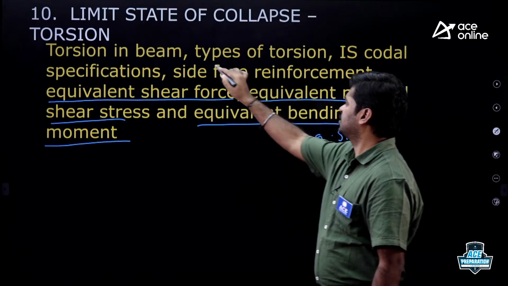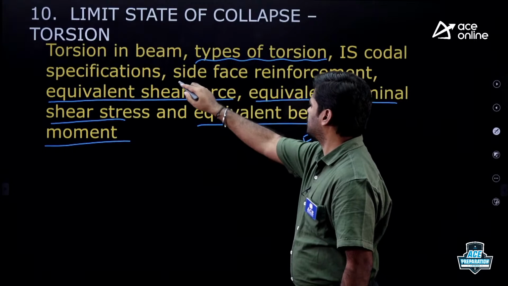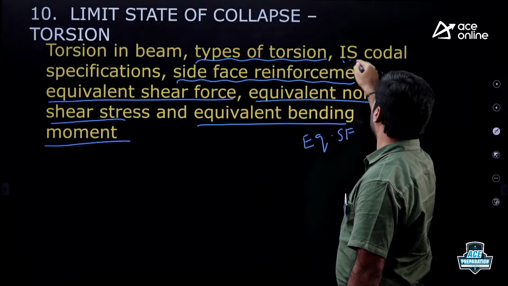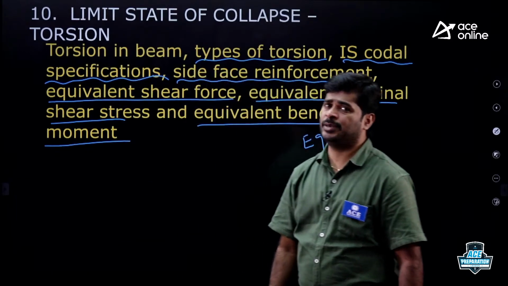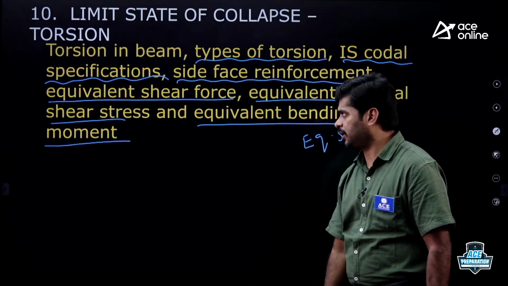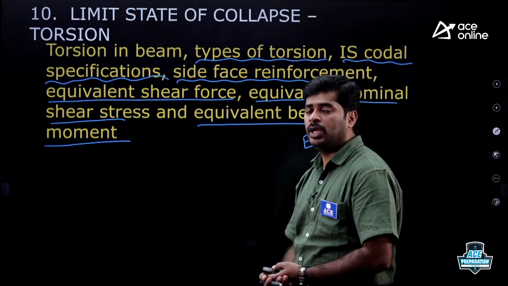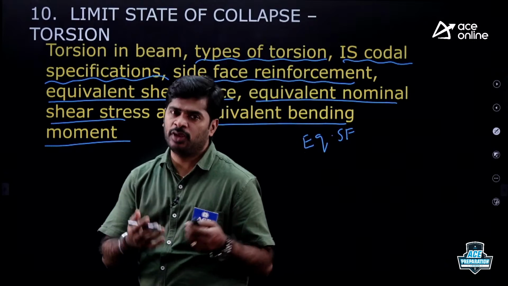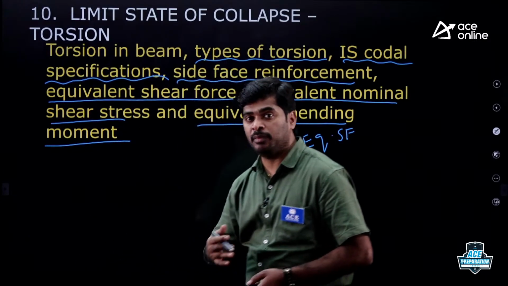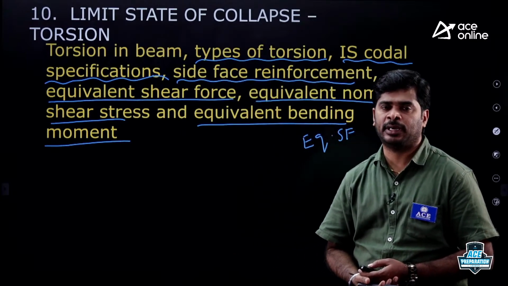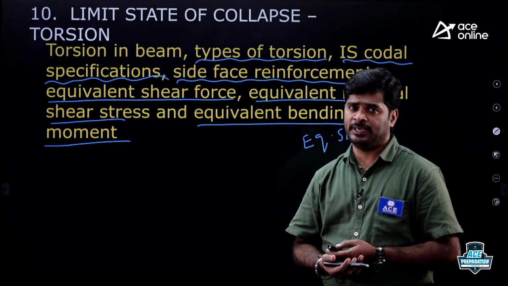Then types of torsion, only example important. Coming to the side face reinforcement, and some of the codal specifications are also available which are required from the ESE point of view but not required from the GATE point of view. Because in the GATE exam, the majority of the questions are numerical type, but very few questions are theoretical type, okay? So in ESE, my dear, the majority of the questions are theoretical type and a few numerical questions are also asked in ESE.